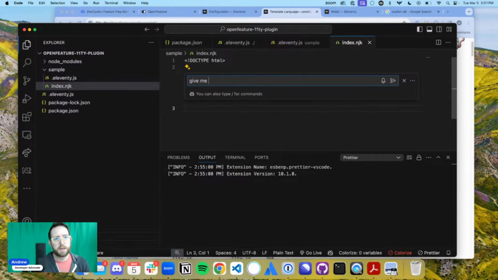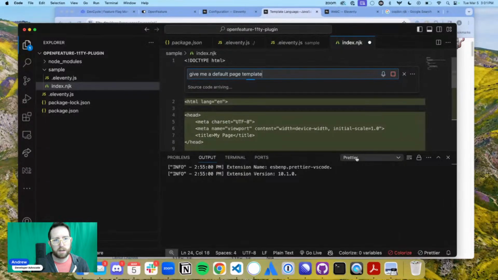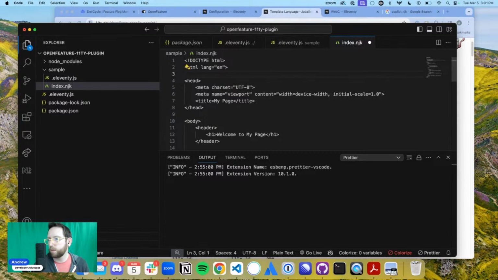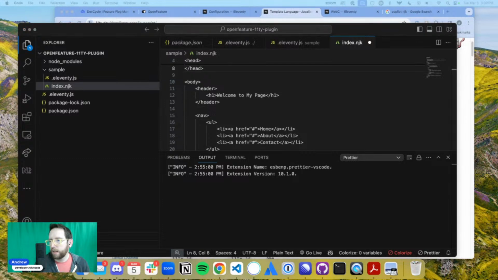Let's go. Give me a default page template. I doubt that it's going to do it because it seems to be disabled in here. Okay. Accept. All right, let's see what we got here. We got our head, meta, we got page title, awesome. That's all we need there. Body header, welcome to my page. I love that. Let's add a little bit of styling in here.